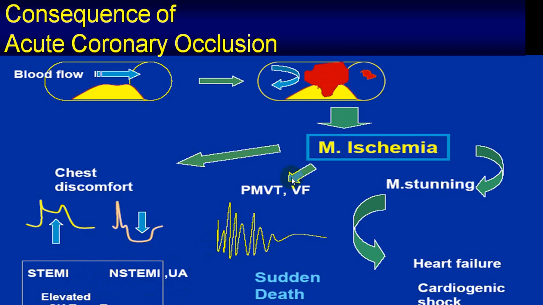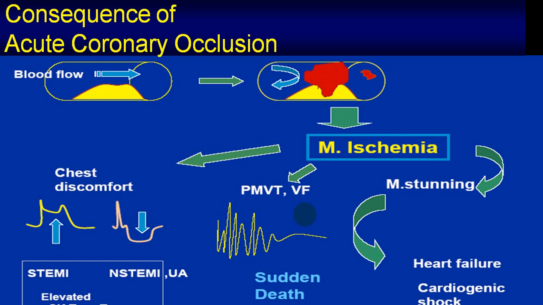Secondary to infarct, there will be ischemic myocardium which can end up in cardiac arrhythmias. Damage to conductive tissue will give rise to conduction disturbances like first degree AV block, second degree AV block, complete heart block, or left bundle branch block, more common, or may even give rise to right bundle branch block. Because of infarct, the myocardium is stunned and the person may go into congestive cardiac failure or even cardiogenic shock.